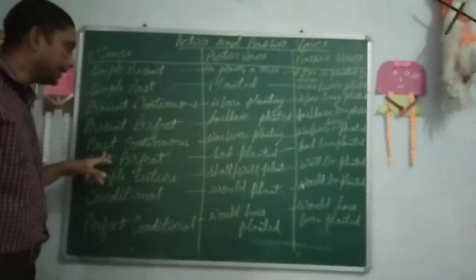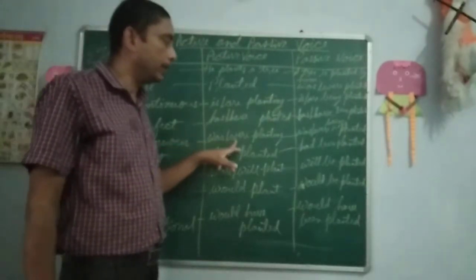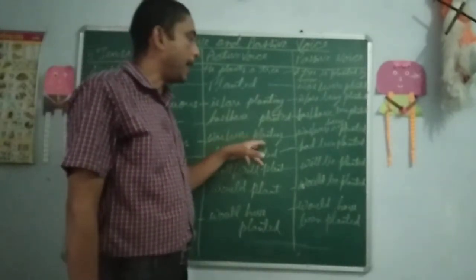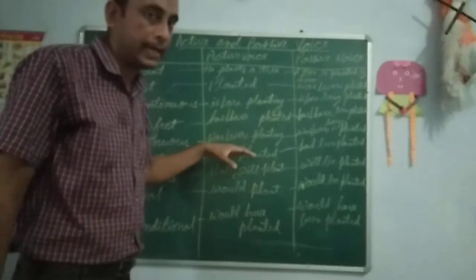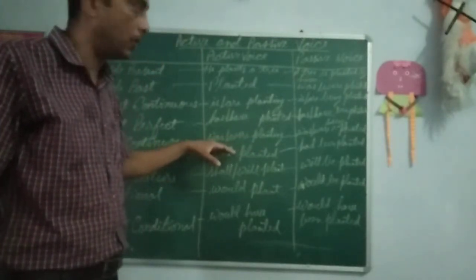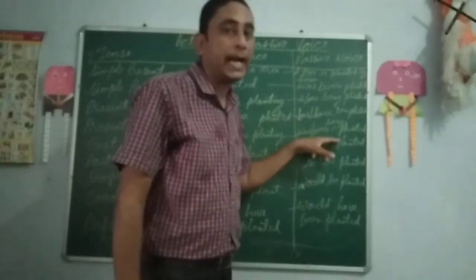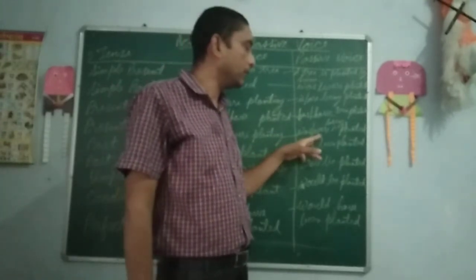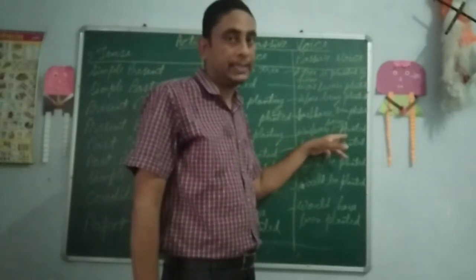Now suppose a sentence is in the past continuous form. So was and were planting. Was and were according to singular and plural has been used, and ing because it is in the past continuous form. So he was planting a tree. Suppose a sentence is in the active voice. In passive voice it will become a tree was being planted by him. So was and were will remain same according to the singular and plural. Being planted will be used in passive voice.